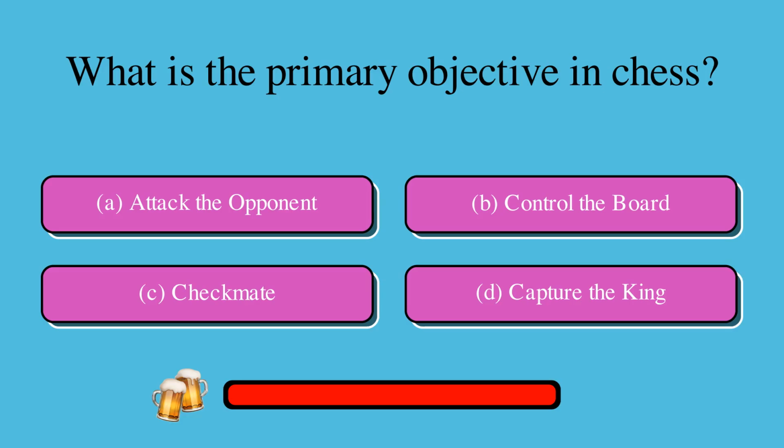What is the primary objective in chess? Is it A. Attack the opponent, B. Control the board, C. Checkmate, or D. Capture the king? The correct answer is C. Checkmate.